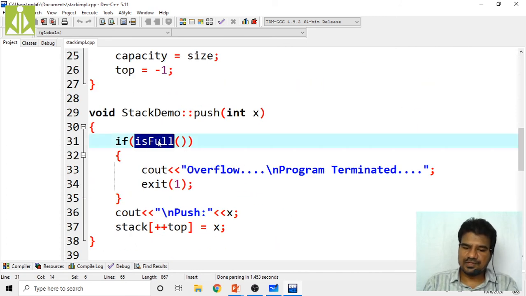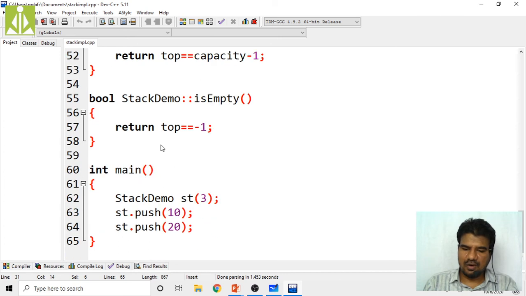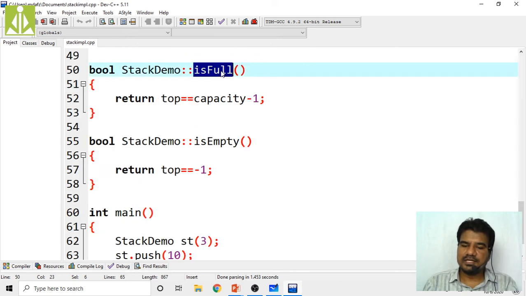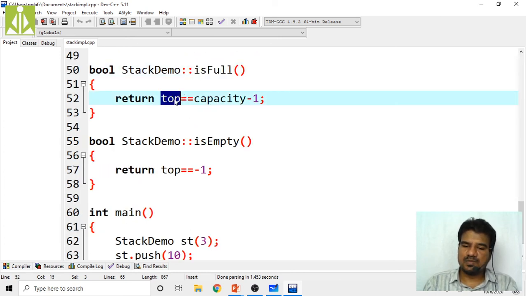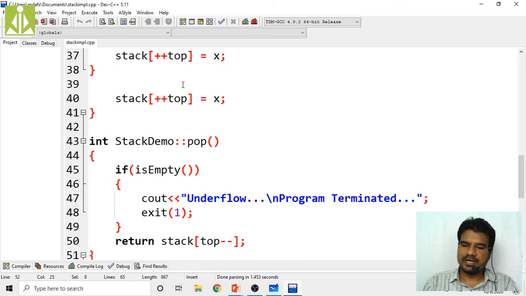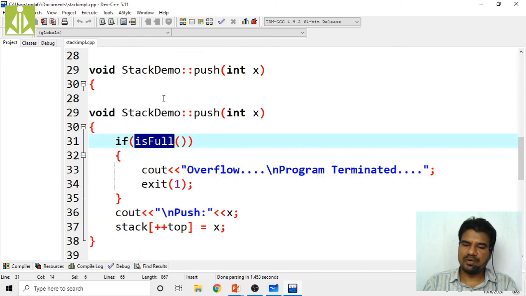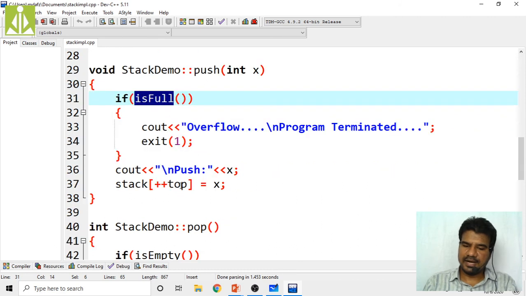The push operation I am performing will check is full. The control will come over here, inside is full. This is 1 and capacity is 3 minus 1, 2. 1 is equal to 2, condition false. So this will return false, and that same thing will come over here. So this will not be printed.